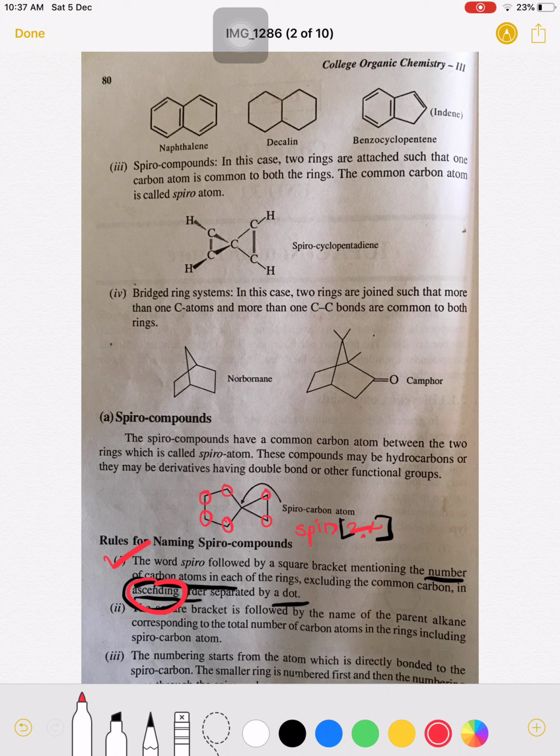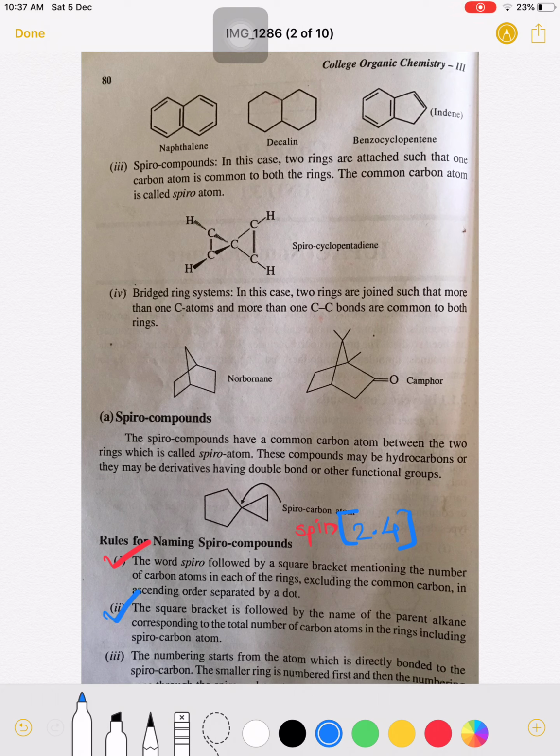So 2.4 is given here, which means this molecule has two rings, and one ring has two carbon atoms and another ring has 4 carbon atoms. This is written in the square bracket, and these two numbers should be in ascending order, separated by a dot.